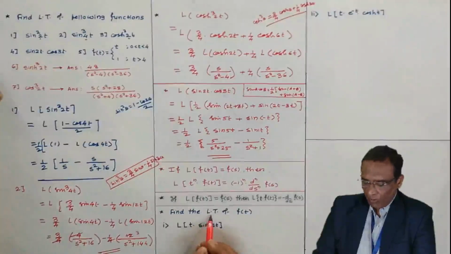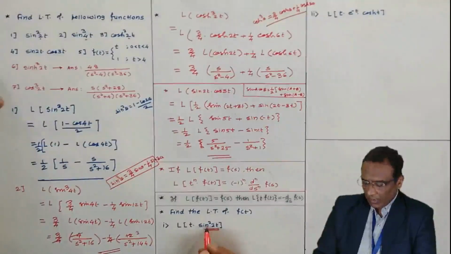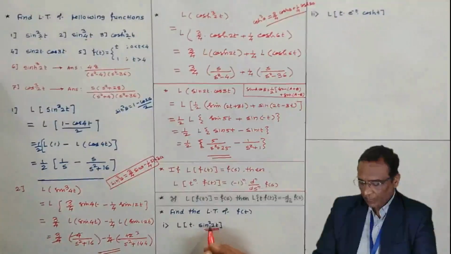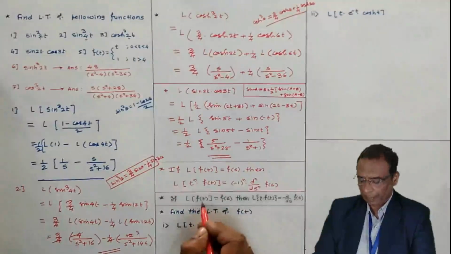Find the Laplace transform of t sin square 2t. Here the function f(t) is given to you. Now the Laplace transform of sin square 2t I want, and differentiate the Laplace transform of sin square 2t with respect to s and put a minus sign. That's all. Use this theorem.